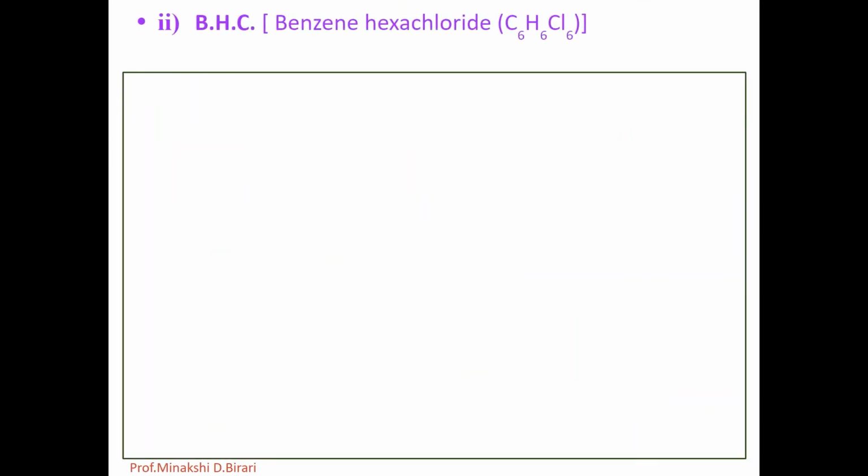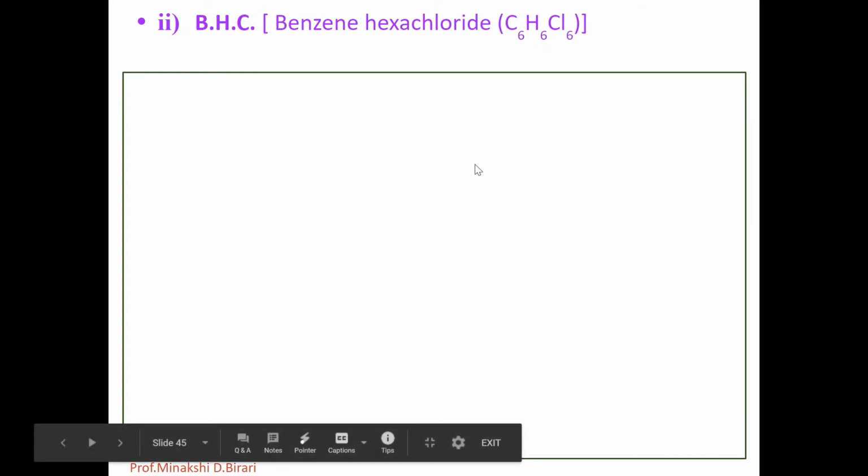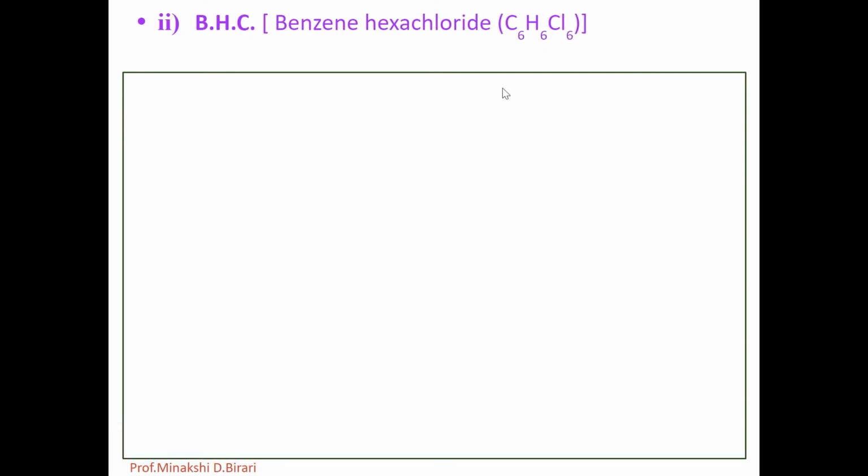Now the second one, BHC, which is known as benzene hexachloride, that is C6H6Cl6. Also we have studied the applications and synthesis of BHC in previous lectures.